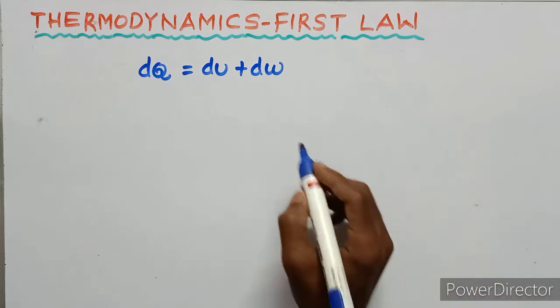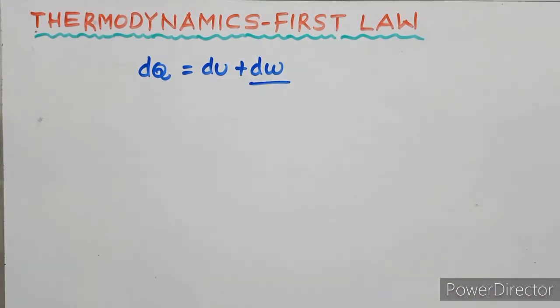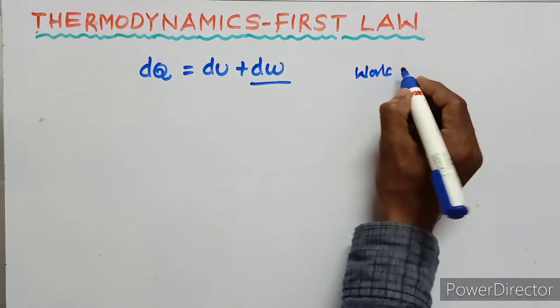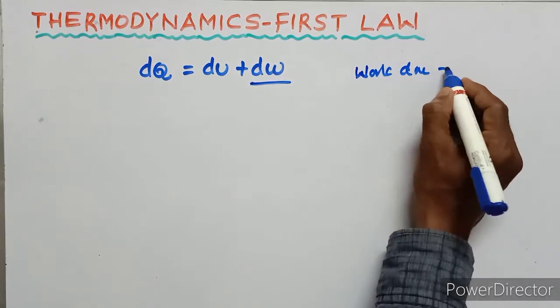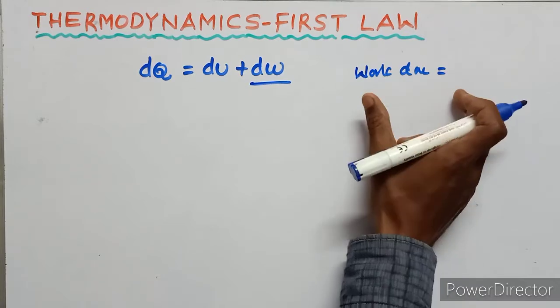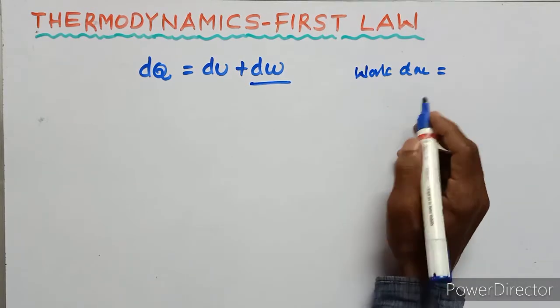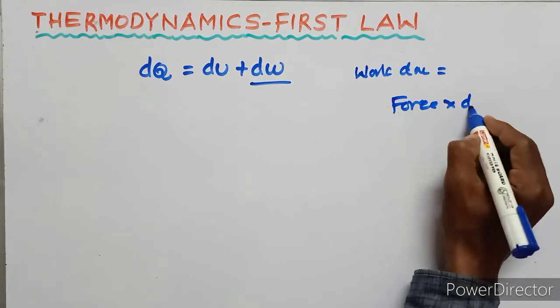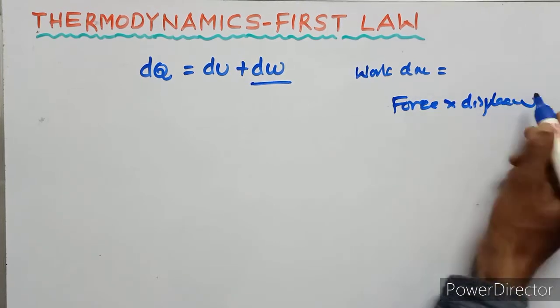Here is some special calculation for work done. Work done is equal to force into displacement.